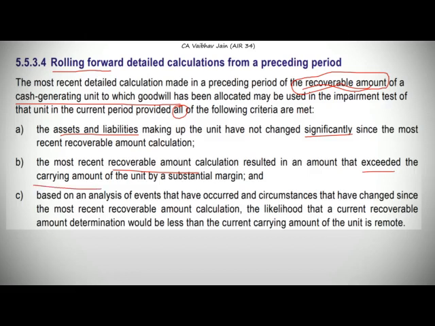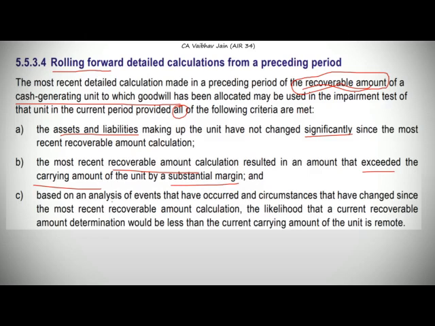Secondly, it is saying that the recoverable amount should exceed the carrying amount. This condition is imposed because if the recoverable amount is less than the carrying amount, then there arises a case of impairment. And if the recoverable amount was higher than the carrying amount by a substantial margin, only then we can be assured that there was no case for impairment and we can roll over the recoverable amount of the previous year.